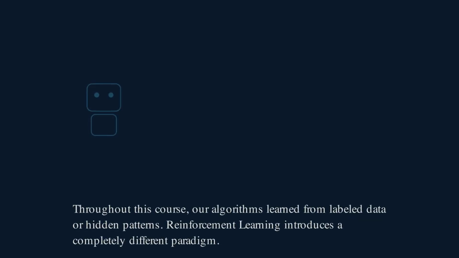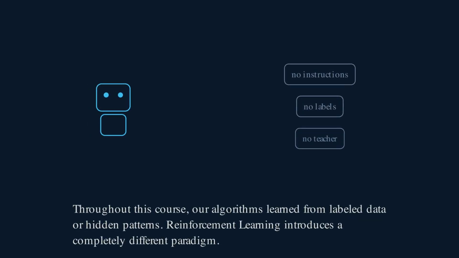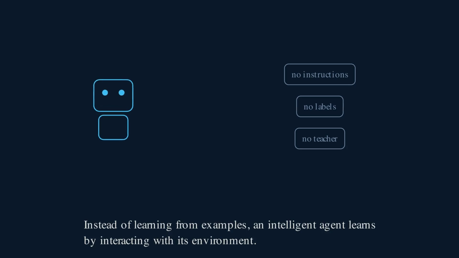Throughout this course, our algorithms learn from labeled data or hidden patterns. Reinforcement learning introduces a completely different paradigm. Instead of learning from examples, an intelligent agent learns by interacting with its environment.